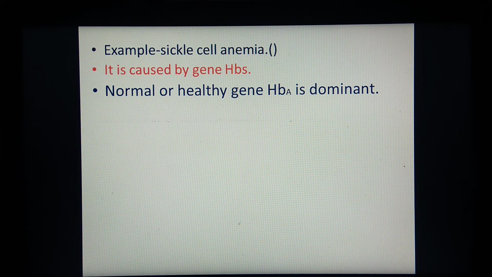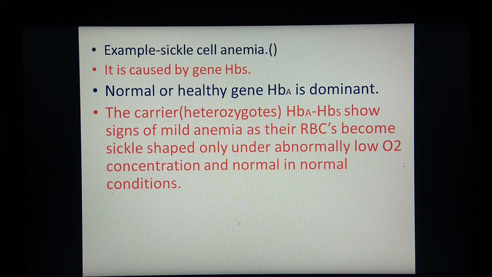If a person has HbA in homozygous condition, that person will have normal RBCs. If a person has HbA HbS, that is a carrier condition, and that person will show mild anemia. Why mild anemia? Because their RBCs become sickle shaped, or half-moon shaped.